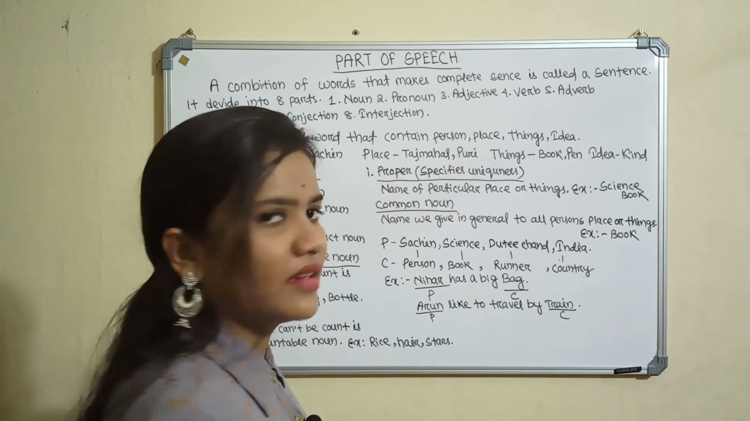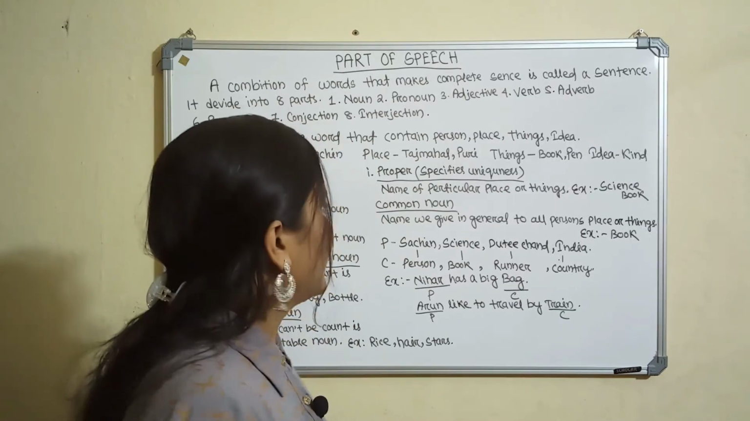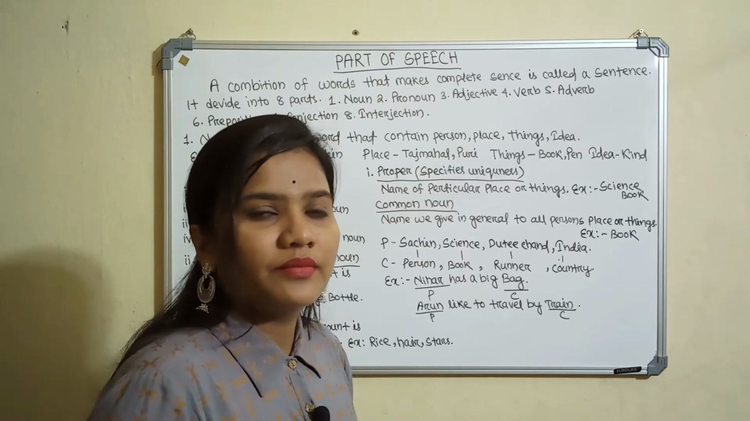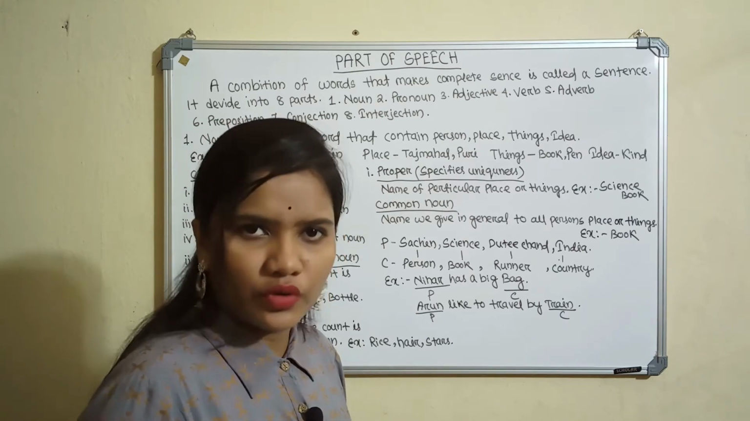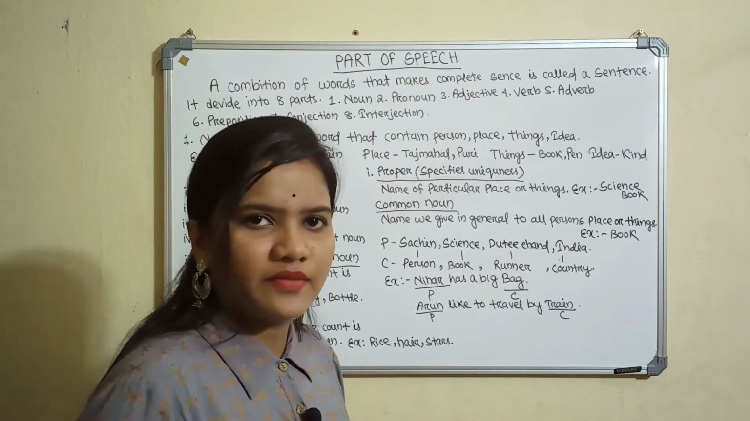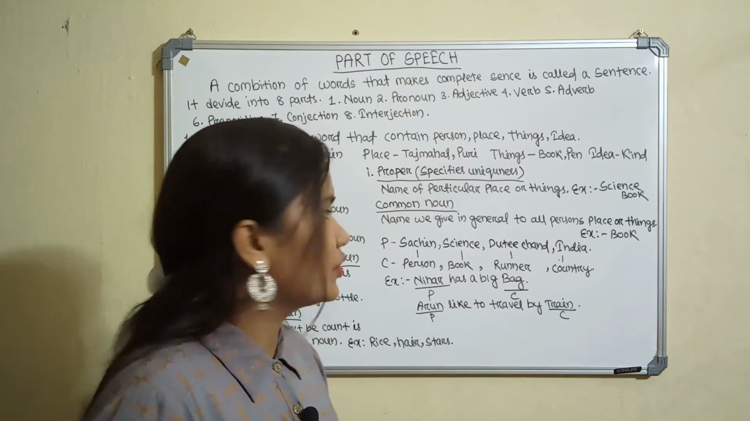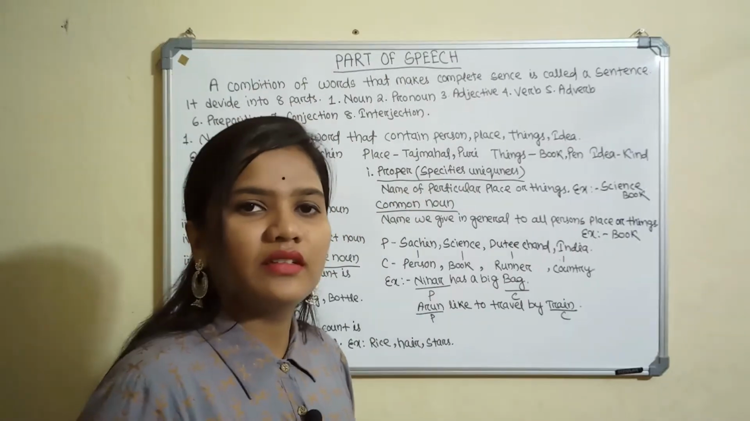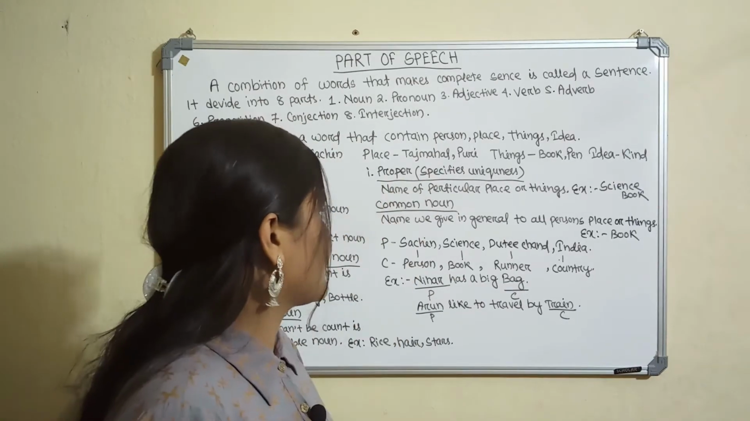Proper noun is the noun that shows uniqueness, specific uniqueness. I have many books, but this is the science book. Particularly, it shows the science book. So a proper noun specifies the science, so it is called a proper noun.